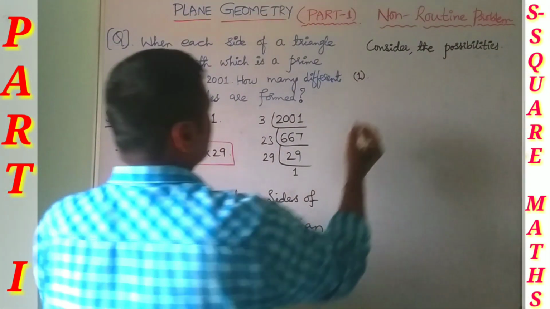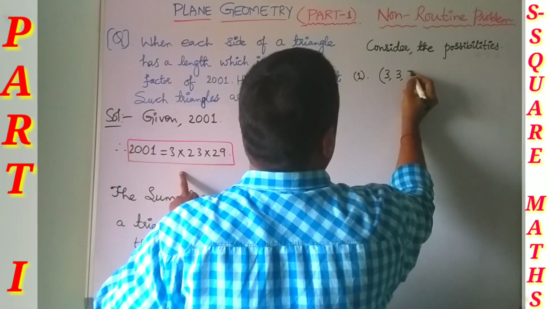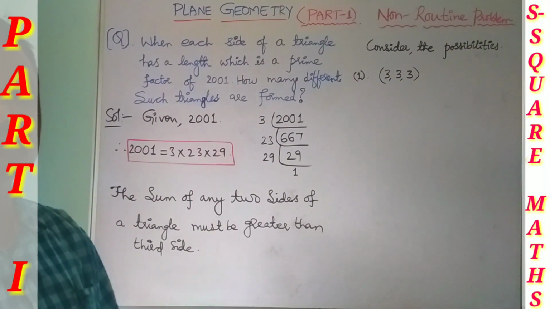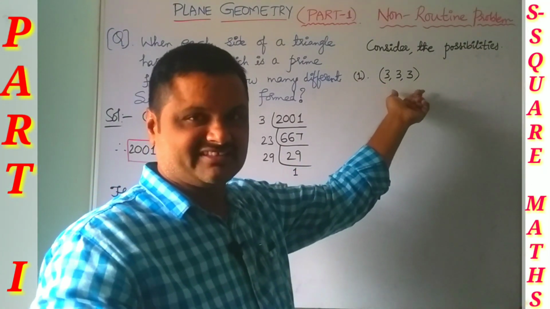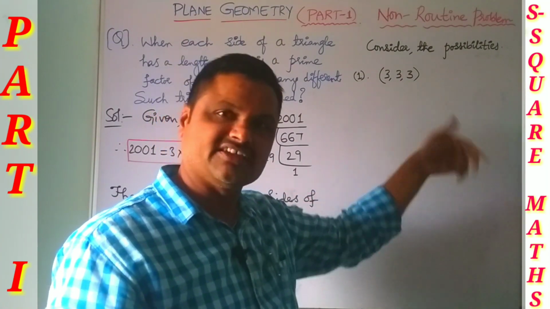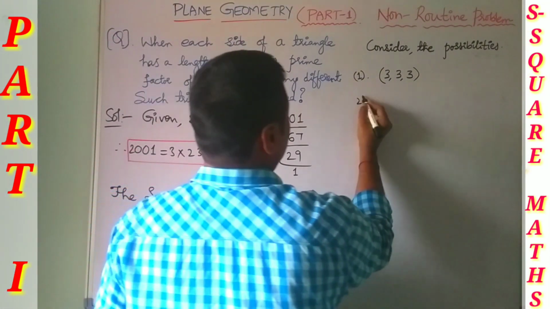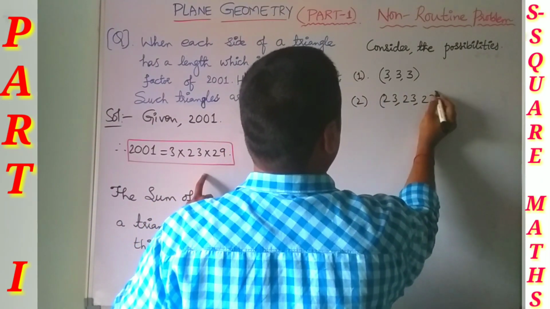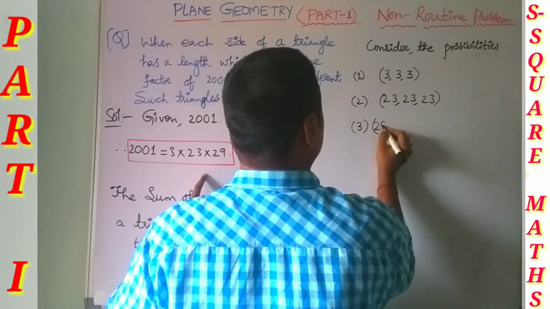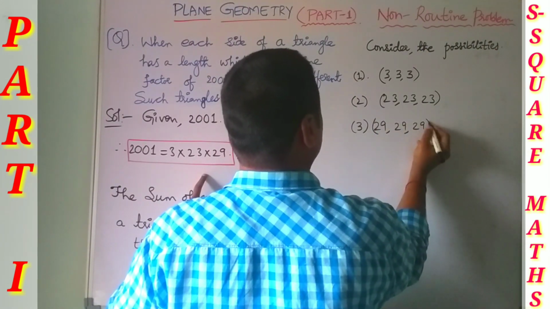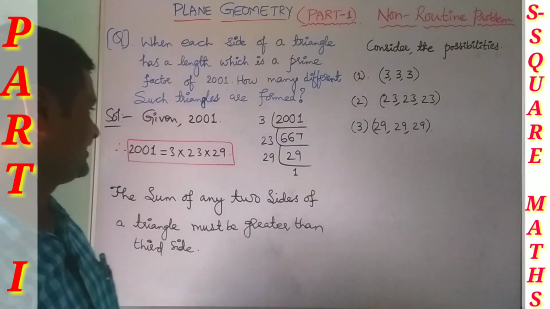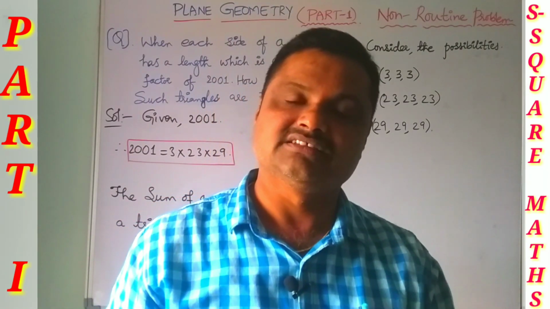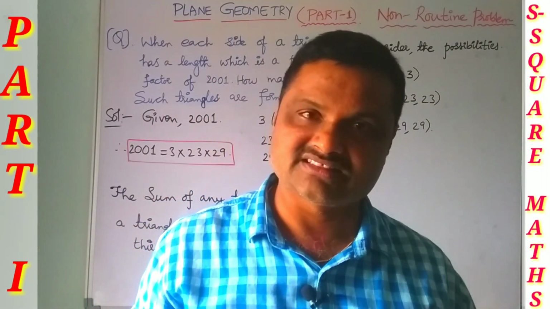First of all consider 3, 3, 3, that is 3 centimeters, 3 centimeters, 3 centimeters. It is an equilateral triangle. Next we consider 23, 23, 23, and again 29, 29, 29. So using 3, 23 and 29, we form 3 equilateral triangles.